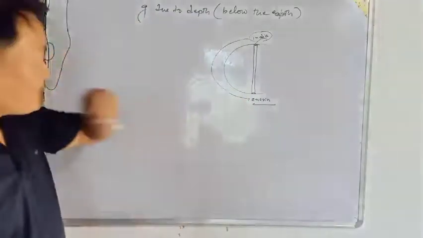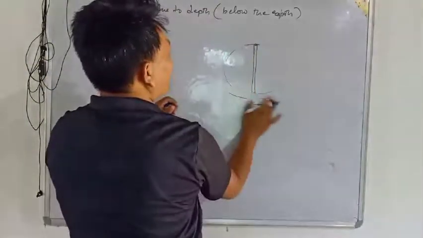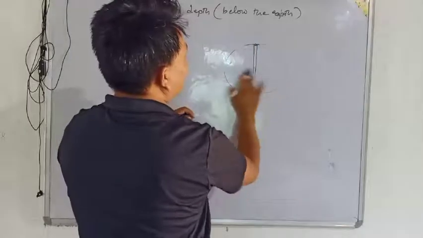Okay, see now, here we will see a certain depth.